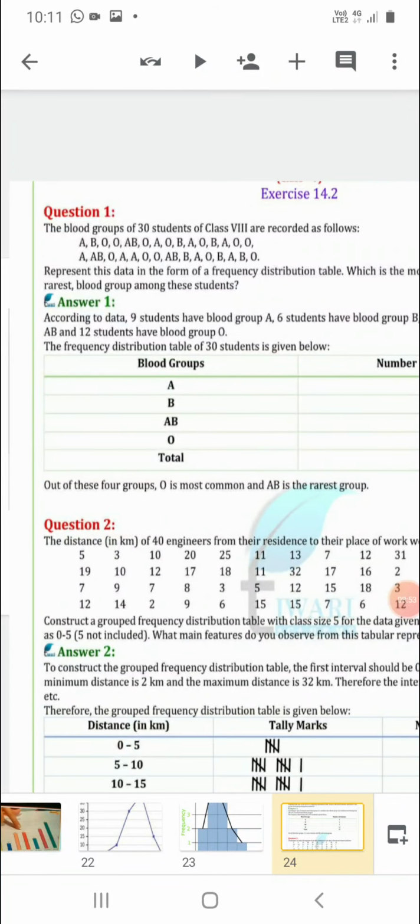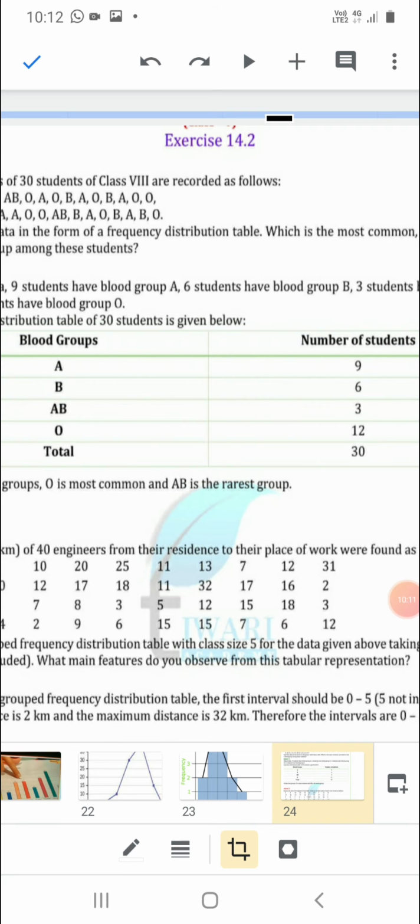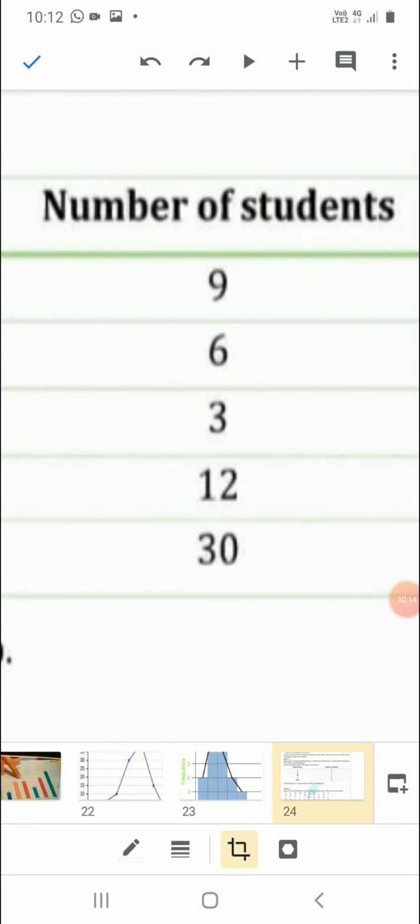Like this, if you count the number of A's in the given data, there are 9 students who have blood group A. Similarly, count the number of students having blood group B. 6 are there. Having blood group AB, 3 students are there. Having blood group O, 12 students are there. So in all, you can check that the sum of these students must be 30. So this is the frequency distribution table.